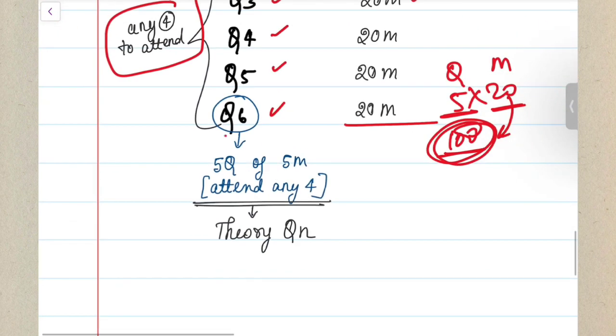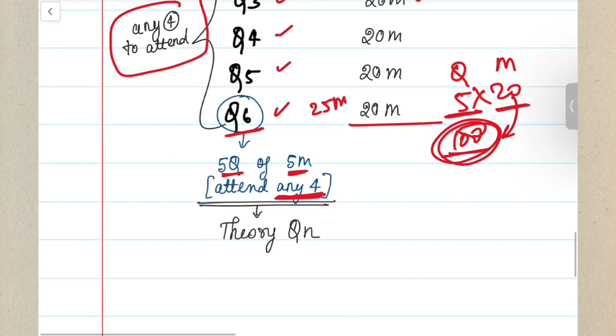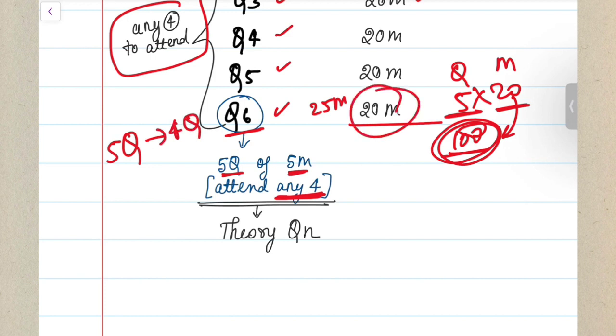And if you see the 6th question, it will have 5 questions of 5 marks each. Then you will ask, wouldn't it become 25 marks? But the answer is that you need to only attend any 4 out of those 5 questions. In question number 6, you are going to have 5 questions, out of which only 4 questions you have to attempt, which will again be of 5 marks each. So it will also at the end give you 20 marks only, correct? And this question number 6 is going to be your theory question completely. All the theory part will be in this only.